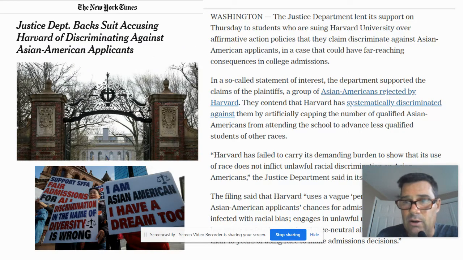And this is an example, though, of maybe how it turns out and what's led to, in this case, a lawsuit. This is about a case you can see here accusing Harvard of discriminating against Asian American applicants. And then in the second paragraph, you'll see in a so-called statement of interest, the Department of Justice supported the claims of the plaintiffs, a group of Asian Americans rejected by Harvard. They contend that Harvard has systematically discriminated against them by artificially capping the number of qualified Asian Americans attending the school to advance less qualified students of other races.